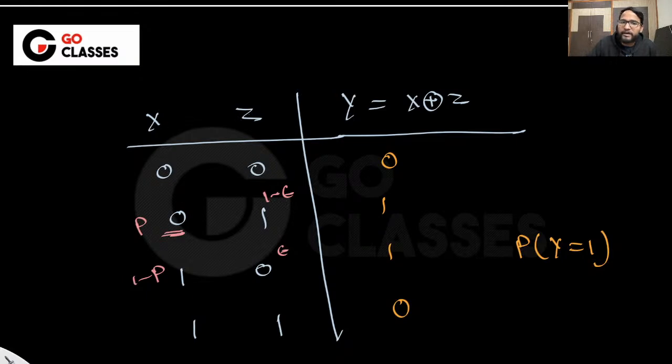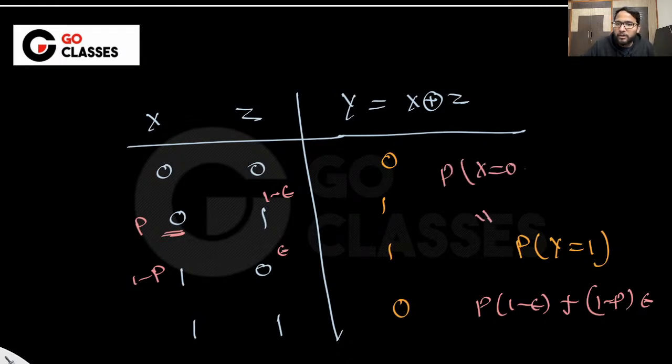Suppose these are independent random variables, right? So X being 0 does not impact Z being 1 or 0. It will take 1 independently of whether X has taken 0 or 1, right? Which means this pair probability is p into 1 minus epsilon, plus, for this other pair, 1 minus p into epsilon. Basically probability of Y being 1 is same as saying probability of X being 0,